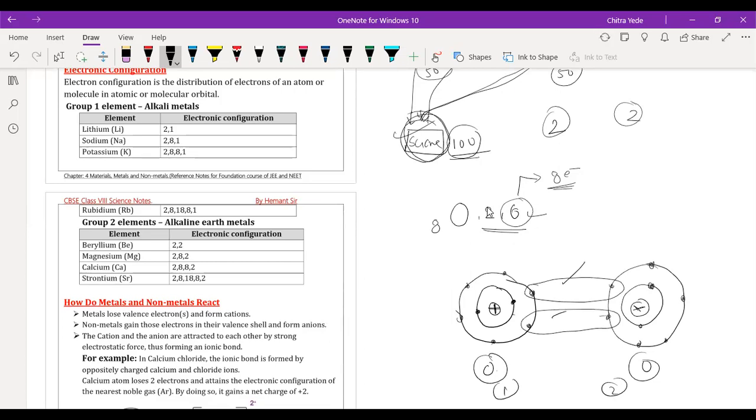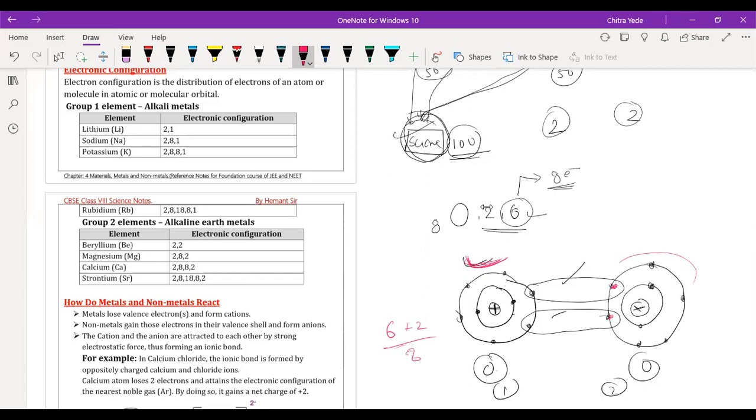Now I am writing with red ink about this oxygen atom. It has 6 electrons in its outermost shell, its own electrons, and these 2 electrons of the other oxygen atom are going to be shared with this oxygen atom. So we have 6 own and 2 shared, so the total will be 8.